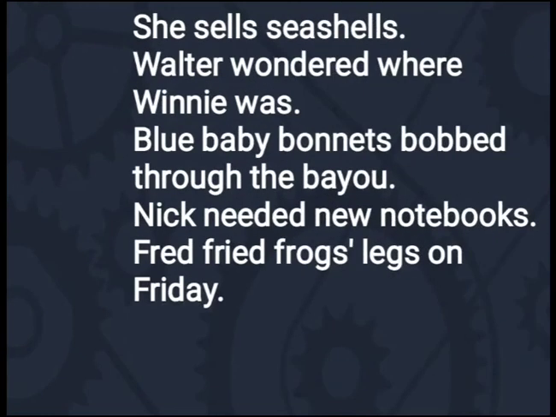She sells seashells. Walter wondered where Winnie was. So in the very first sentence, we see the series of the same consonant sound.